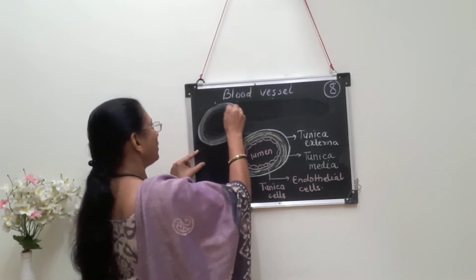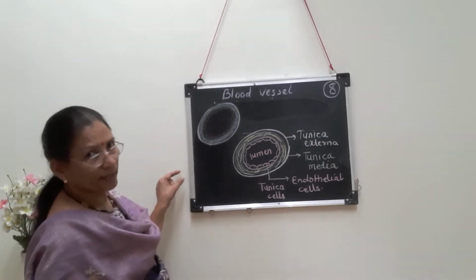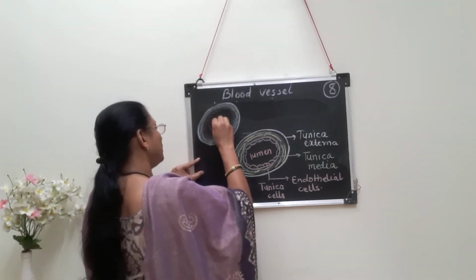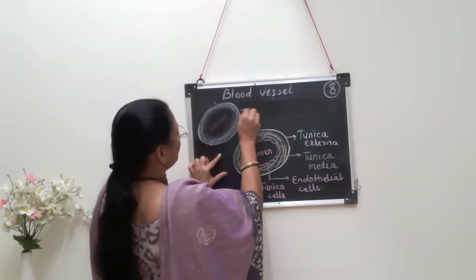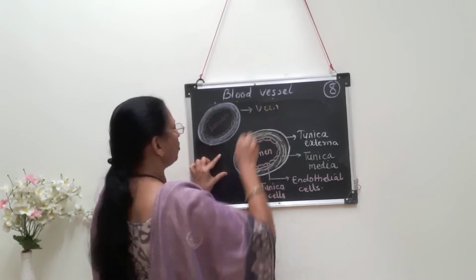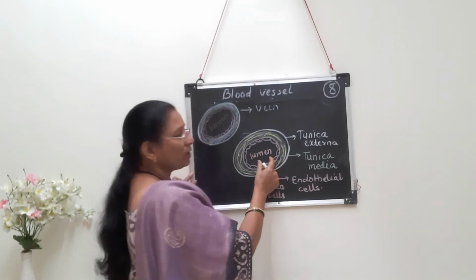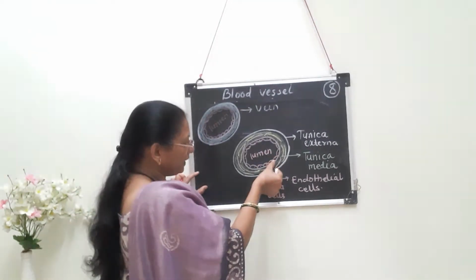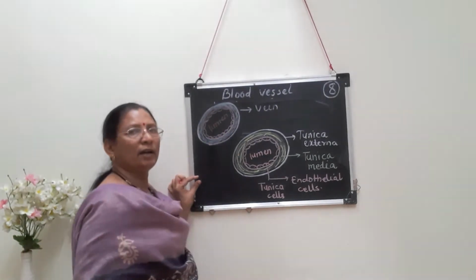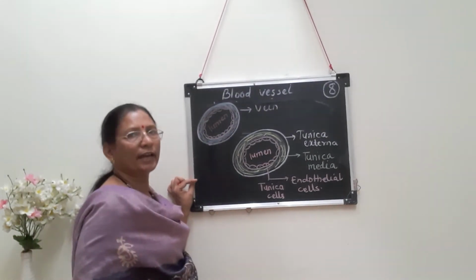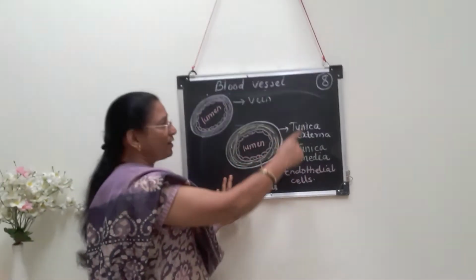So diagrammatically you can see the difference. Tunica media is thin, and because of the thin tunica media, the lumen is broader. Lumen is broader in the vein. This is the upper diagram, which is for the vein. Lumen is bigger or broader in veins, and smaller in arteries because of the thick media. In veins there are fewer elastic fibers, and because of that veins are less pulsatile also. This is the structure of artery and vein.